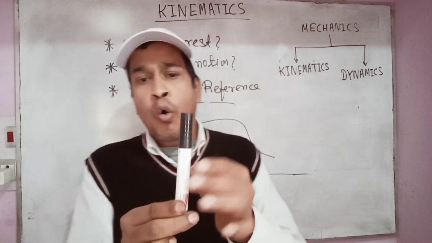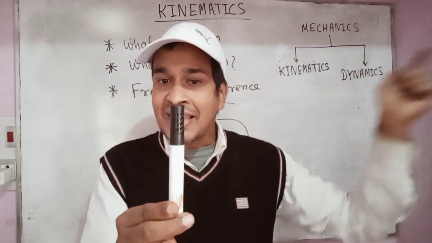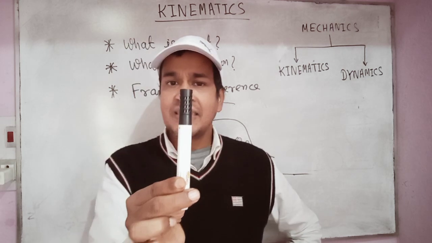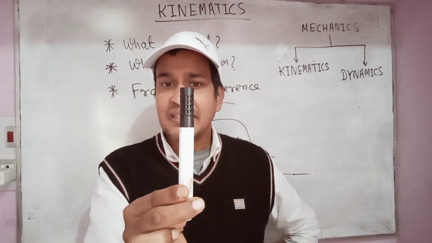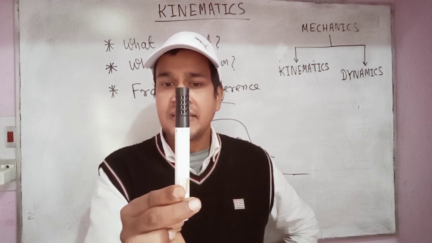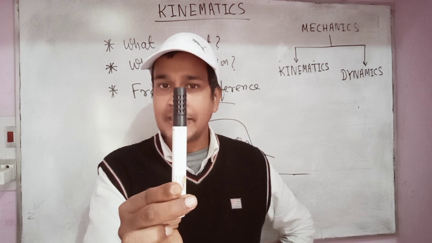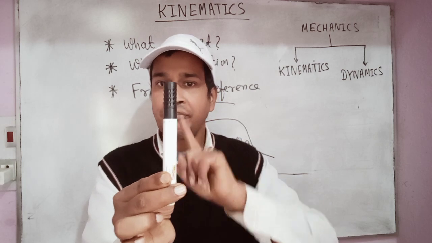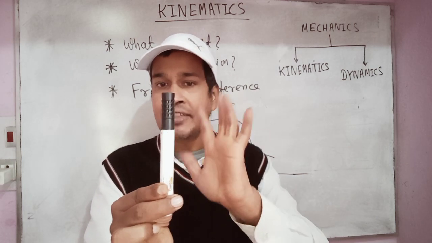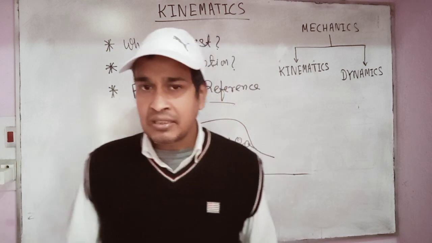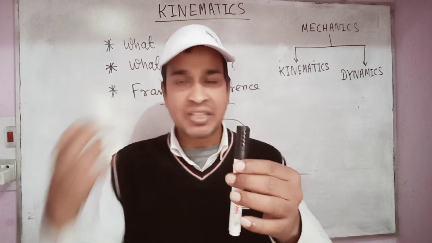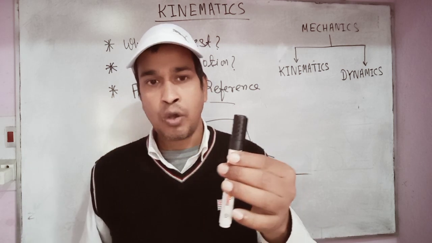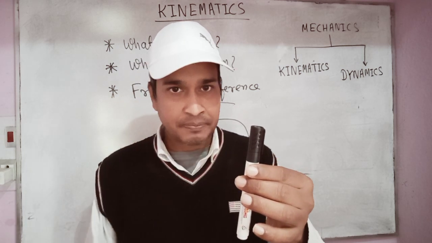So what does that person standing on the moon say about the motion of this marker? He says that the marker is in motion. When I observe this marker, then I tell that this is at rest, because its position is not changing as time passes. But a person standing on the moon says that the position of this marker is changing, and so it is in motion. The question arises, what is the actual situation? Is this marker at rest or is it in motion? What is the correct situation?